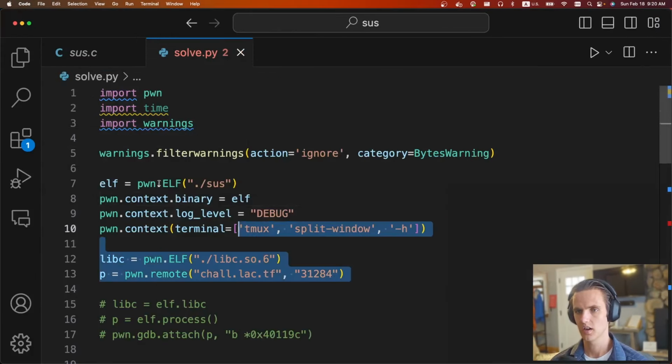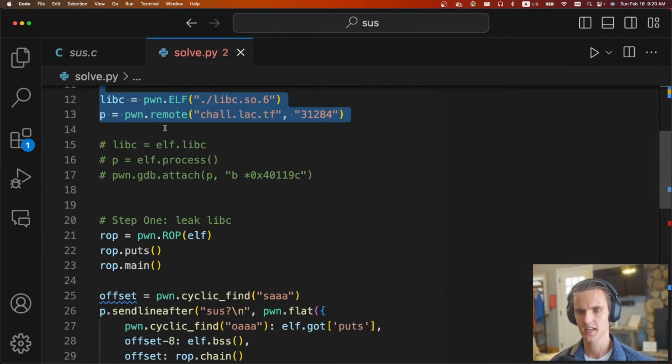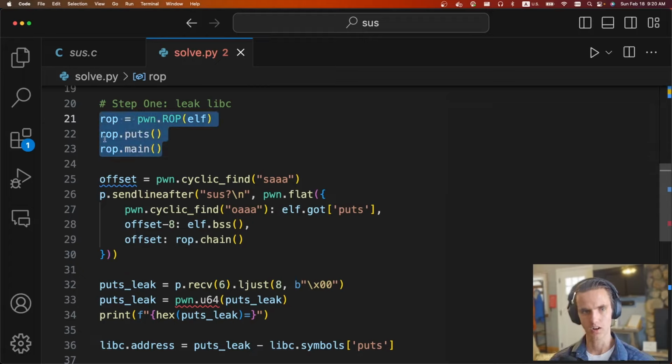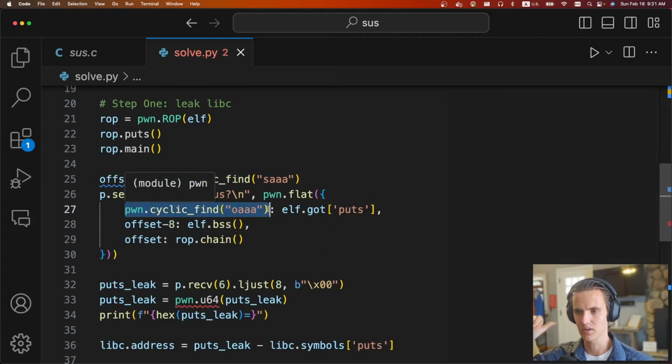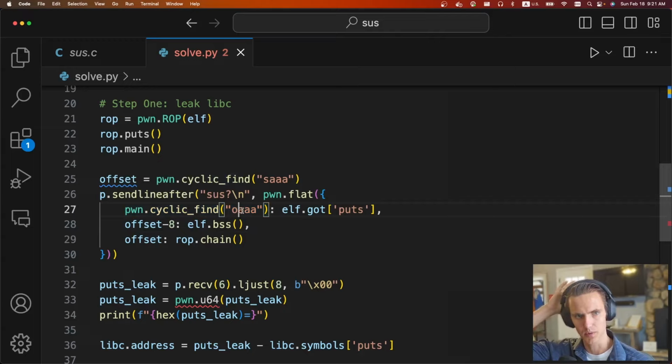So all standard stuff, just pwntools, we're connecting. Like I said, on our very first ROP call, all we're going to do is call puts and then return to main so that we can do the whole exploit again. And as part of that, we need to load that RDI, which is going to happen in the call to sus when it loads that variable with 69. We're going to overflow that variable, and it's at offset OAA when you do pwn cyclic. We're going to load in the value for the global offset table entry for puts. So at this value, it's going to contain the libc function address for puts. And so we're just going to print that out.